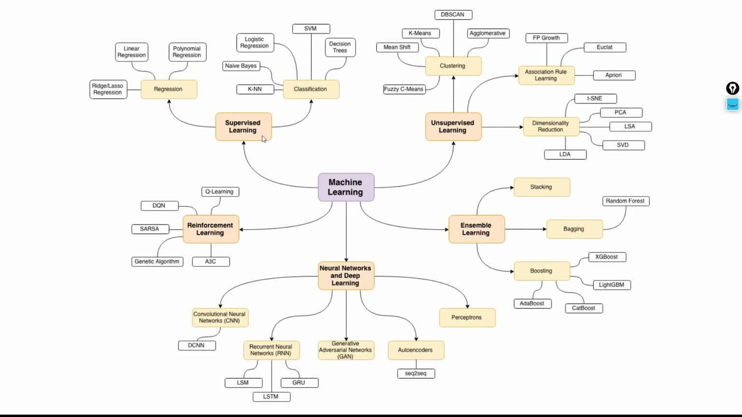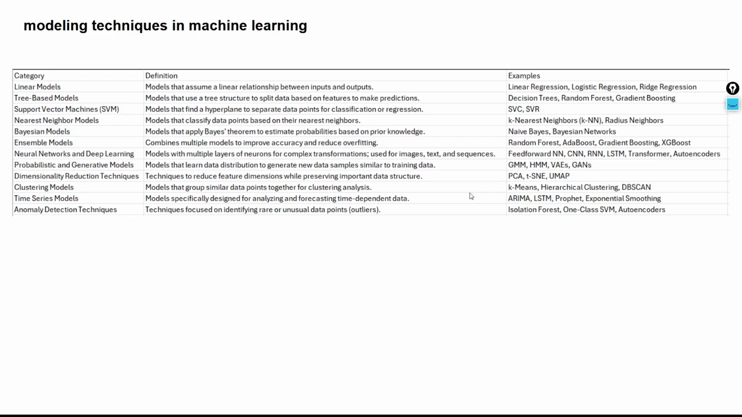If we get into specific techniques like supervised learning, we have regression problems and classification problems, and under those we have many algorithms. If we are into unsupervised learning, where we don't have the output label, you have clustering, association rule learning, and dimensionality reduction. These are the different techniques which come under machine learning.